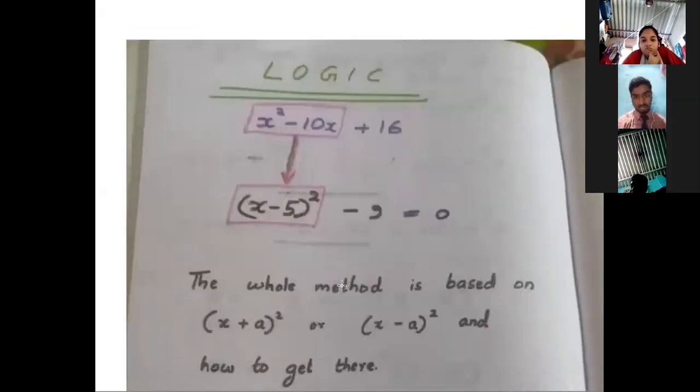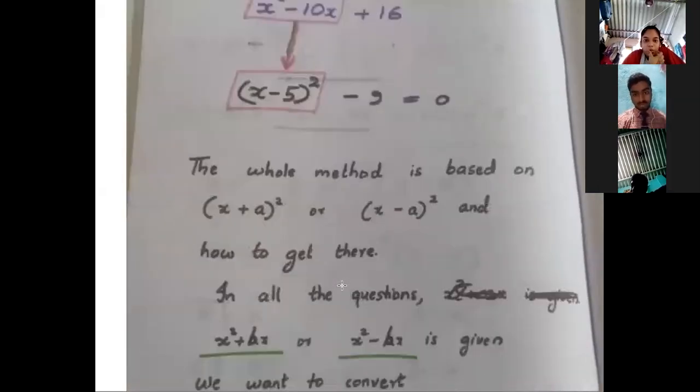Now I will show you some things that I've written. The whole method is based on x plus a whole square or x minus a whole square, right? This whole method is based on the expansion of this one.